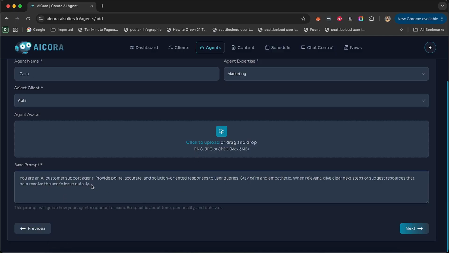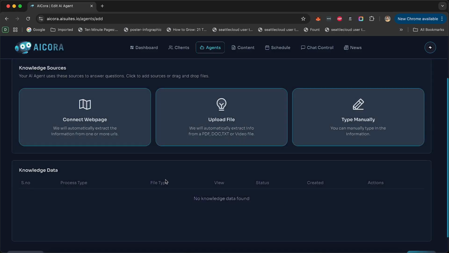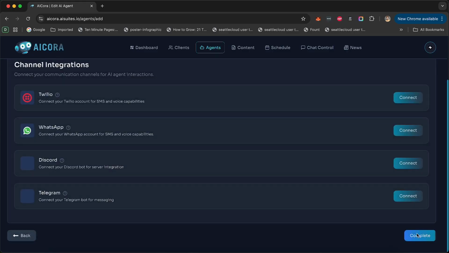And here's a basic prompt that's already created. Now you can customize it to change the language, the tone of response, or whatever. Like I can write reply like a Gen Z. Right? I'm going to click on next. Now again, I can train more information about myself to this agent. Usually I leave this alone and I go ahead and now I can connect my SMS and voice capability.